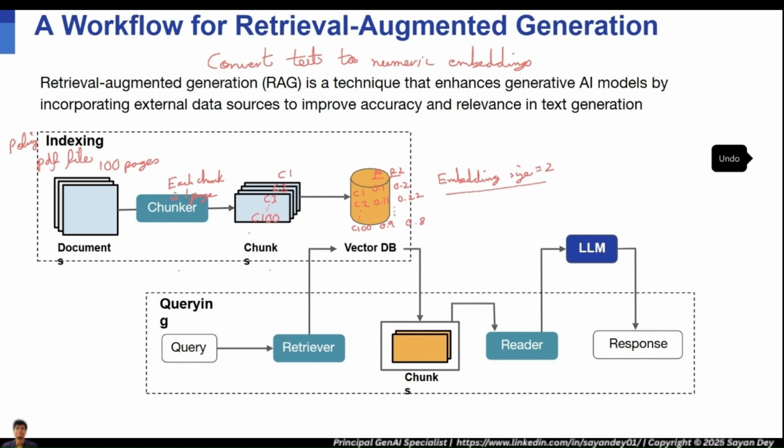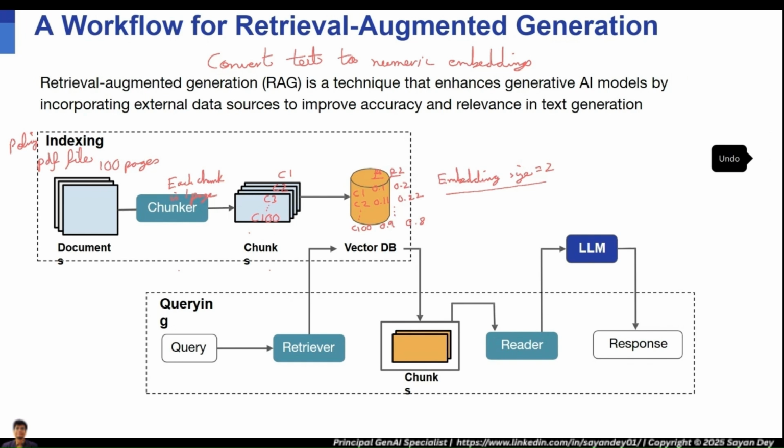The vector DB works like any other relational database or NoSQL database. Think of it that way. The ideas are very similar to a NoSQL DB. You just store unstructured data. And it's not only with respect to text, it's also with respect to pictures. Although we are not discussing images right now, the idea is very similar for images also.